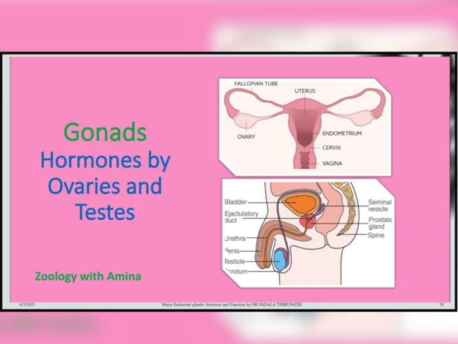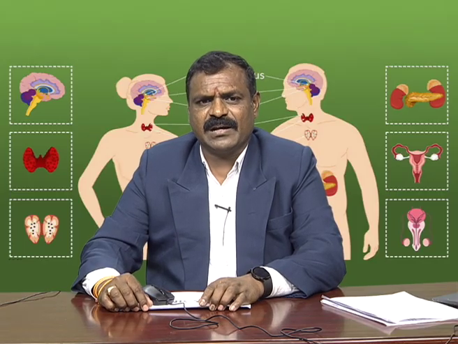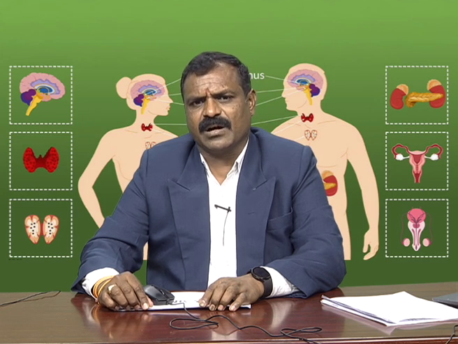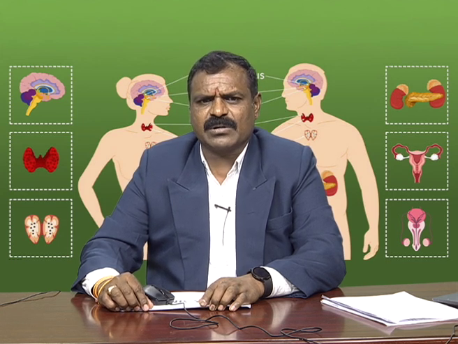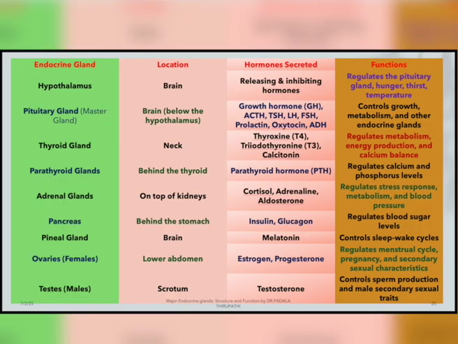I am going to recap the major endocrine glands and their functions, the importance of hormonal balance, and the role of endocrine glands in overall health in a tabular form. In this tabular form, I am going to explain each and every endocrine gland's location, hormone secretion and function.